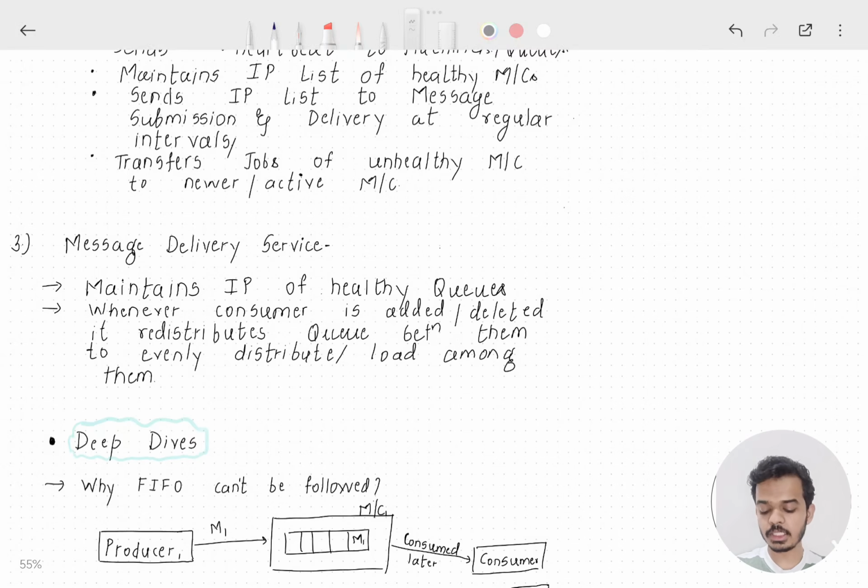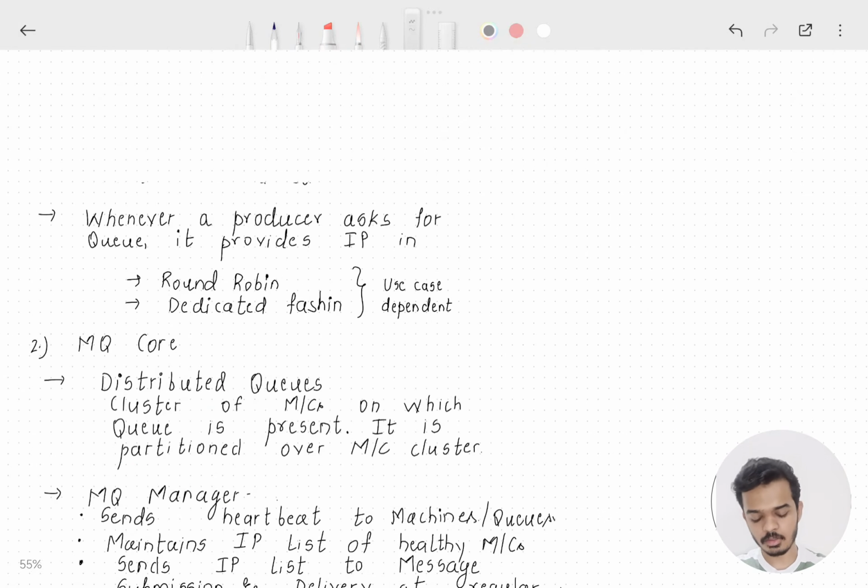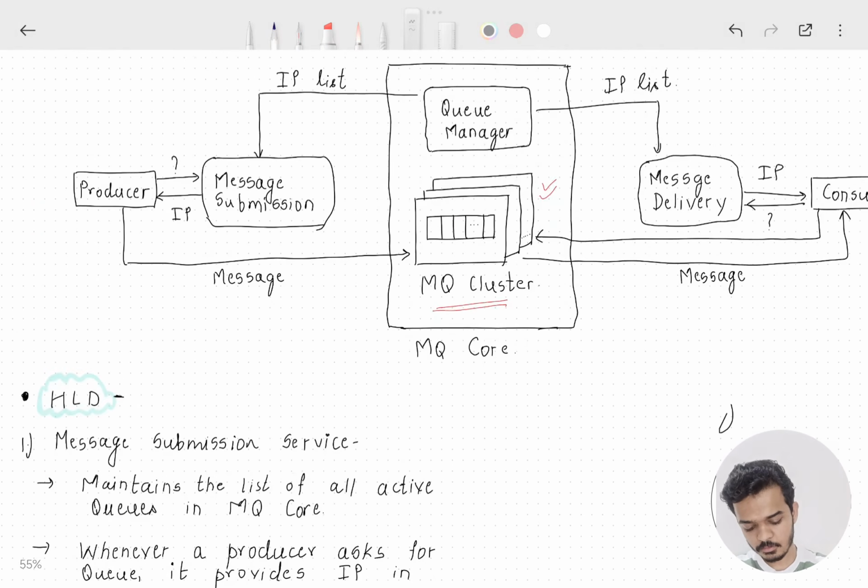The fourth thing that it does is it transfers the jobs of an unhealthy machine to newer machines or active machines. Okay. So these are the responsibilities that are managed by the queue manager.